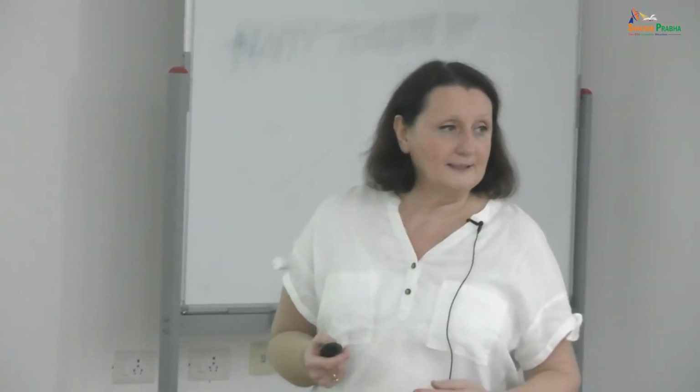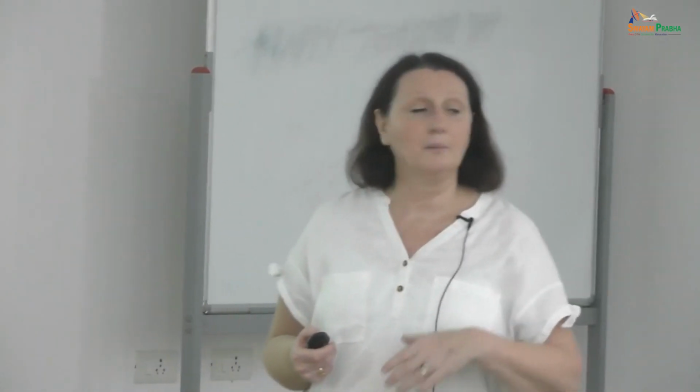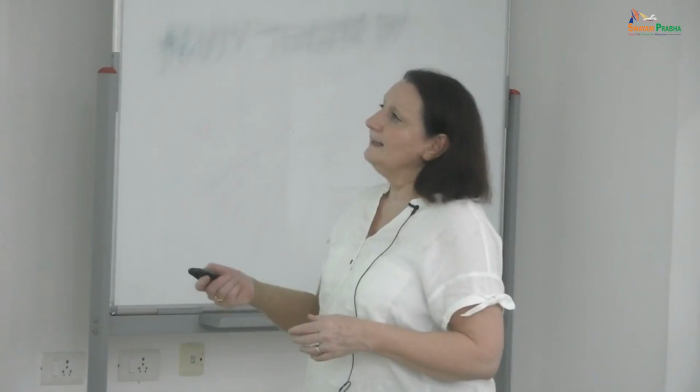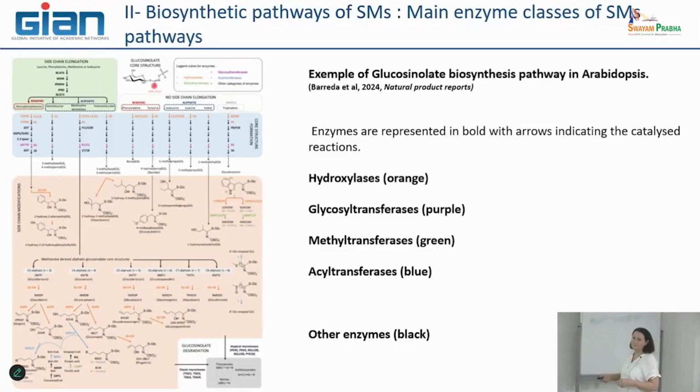And one of the main families that is able to produce this type of molecule are Brassicacées, that include, for example, mustard and different other types of plant. And here you can see the 3 levels, okay, as I show you, of the metabolic pathway. And what is clear, there is no name of the enzyme, but only some arrows. And the color of the arrow corresponds to a specific activity, so a specific group of enzymes. For example, hydroxylases are in orange, so all of these steps are in orange.